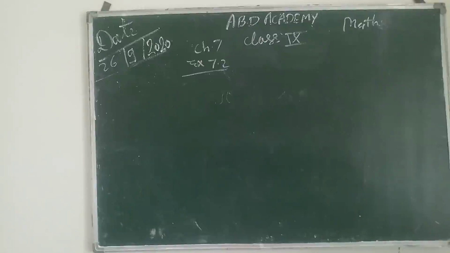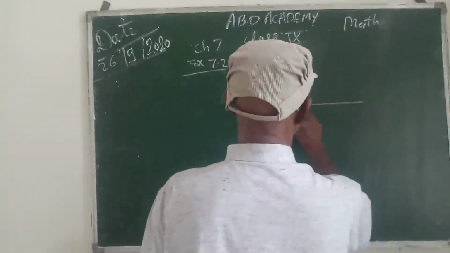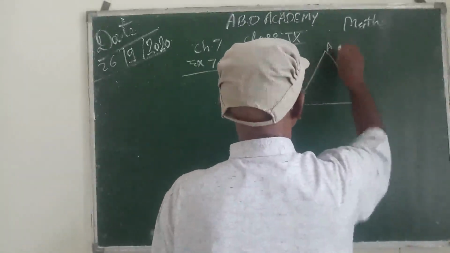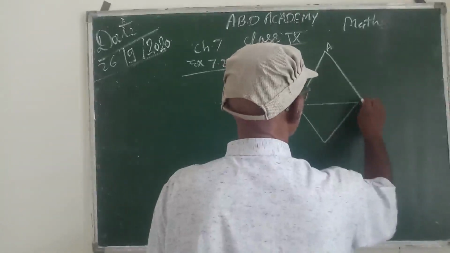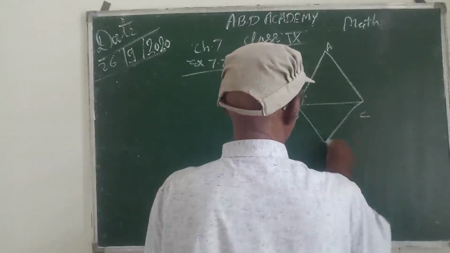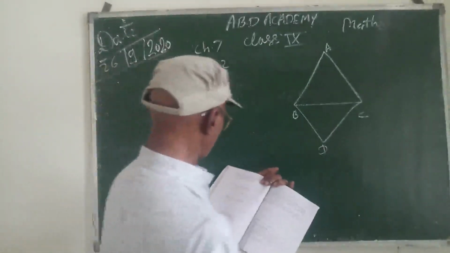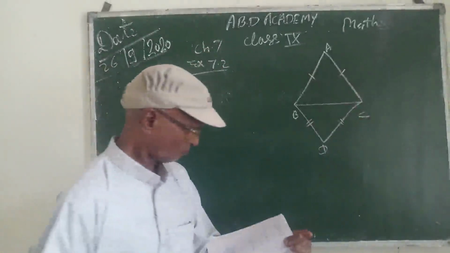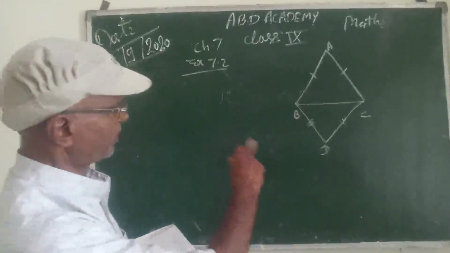question 5. ABC and DBC are two isosceles triangles on the same base BC. One base BC is here. One triangle ABC is above and BDC is below. And it is given isosceles. This side is equal to this and this side is equal to this. So that angle ABD is equal to angle ACD.